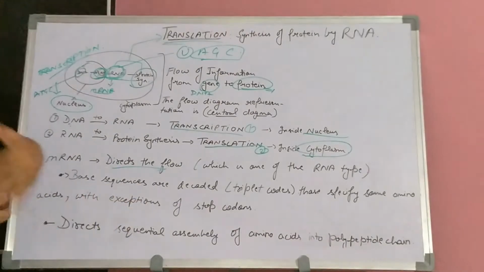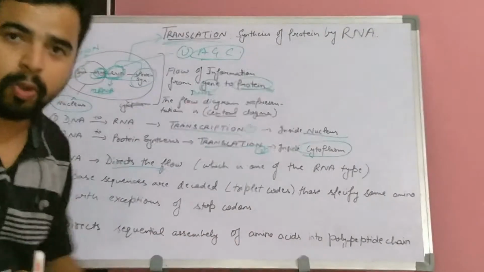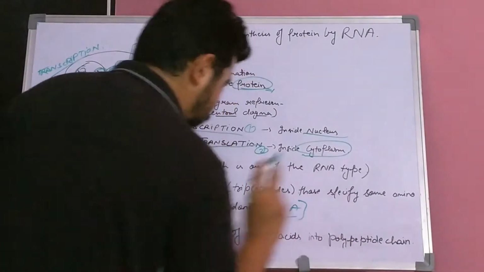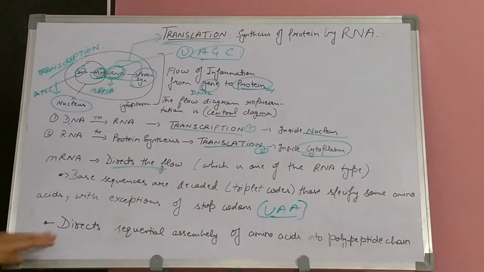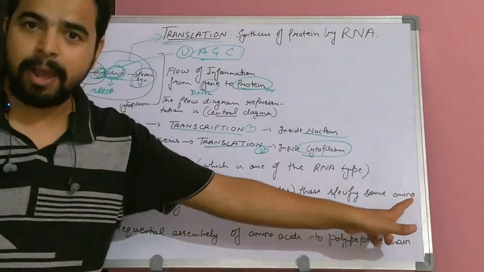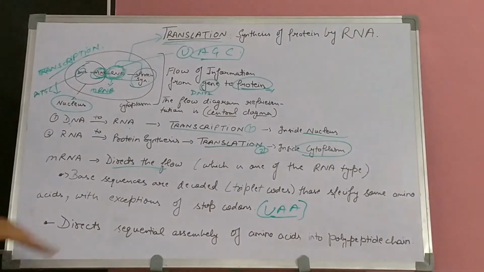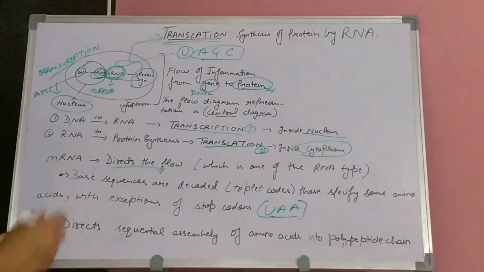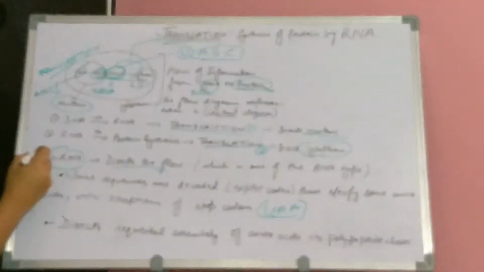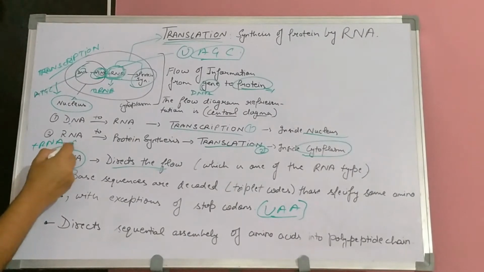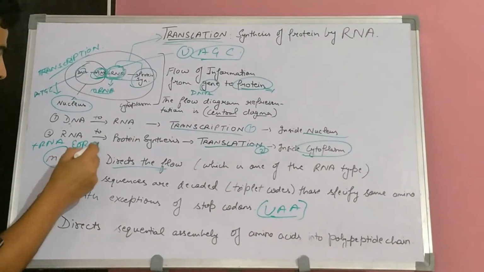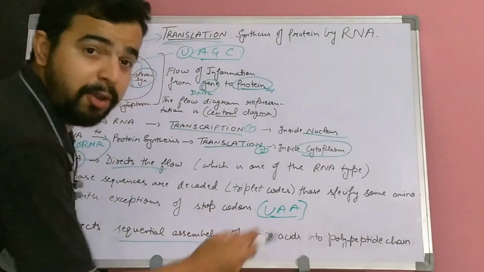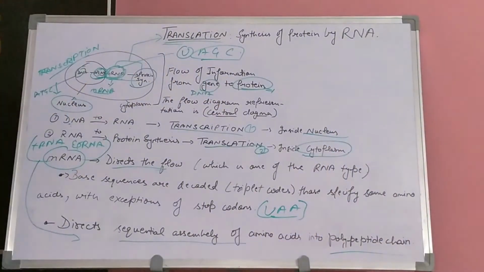There are some exceptions also, that of stop codons like UAA. This is one type of stop codon. It does not come under the category of amino acids. Next is the direct sequential assembly of amino acids into a polypeptide chain. From mRNA, tRNA and rRNA, all these three RNAs are involved in the sequential assembly of amino acids into polypeptide chain synthesis.